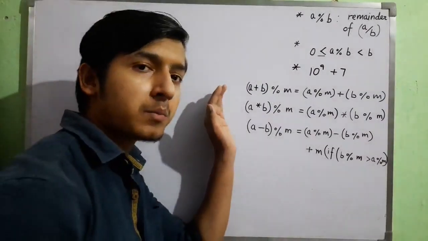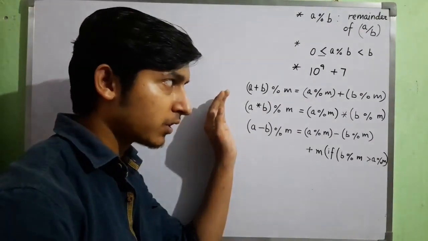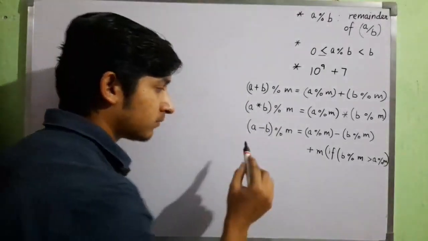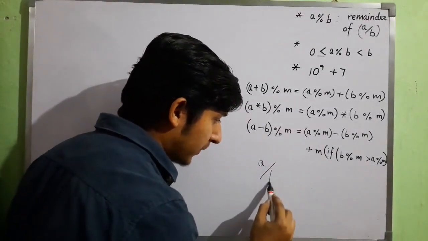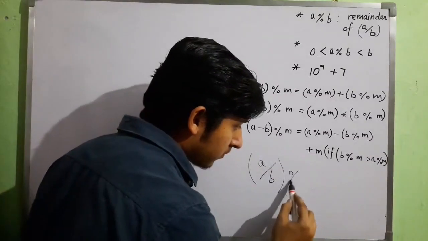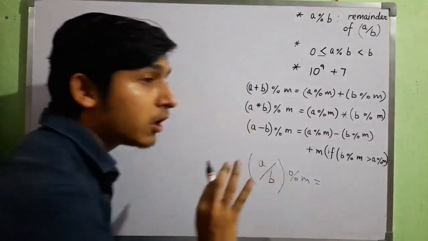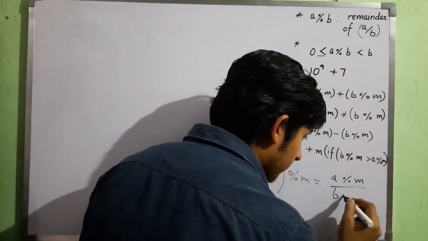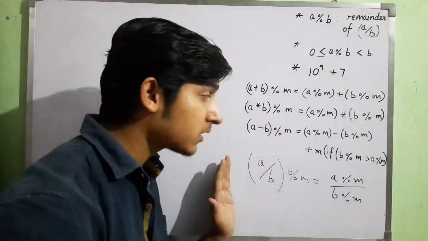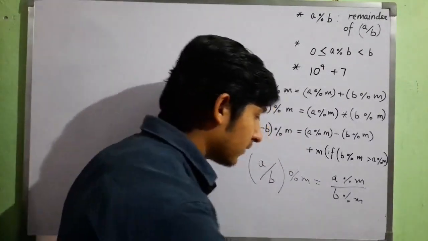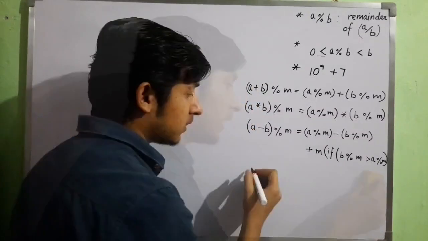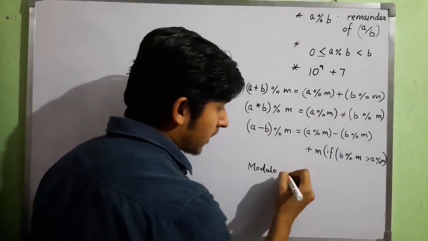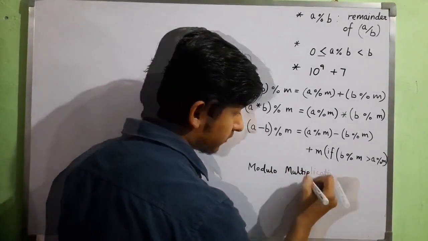Okay, so we got these three properties from the distribution law of mod. Now the actual player arrives. Division: A over B mod m is not equal to A mod m over B mod m. Because this is not the case, we have something different. So basically that's the modulo multiplicative inverse.